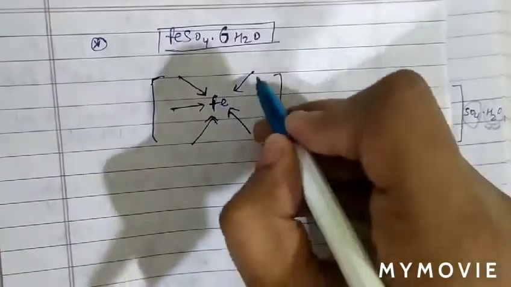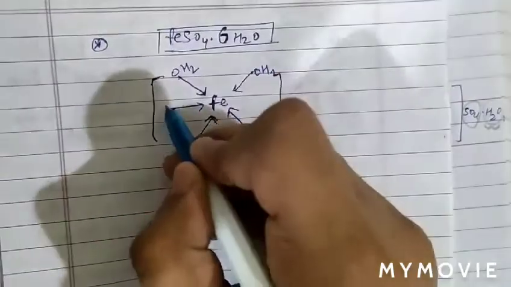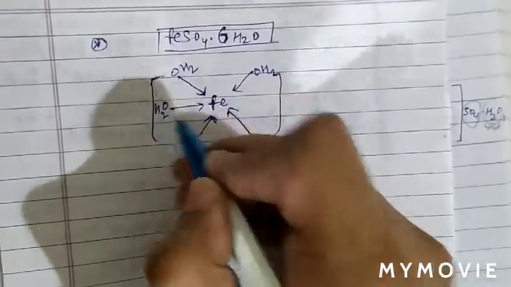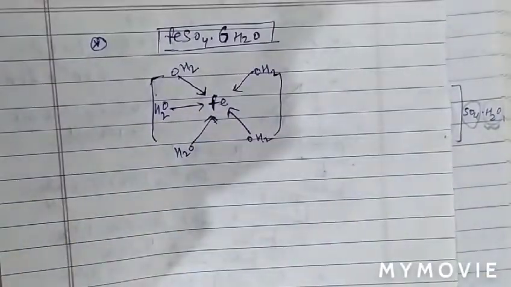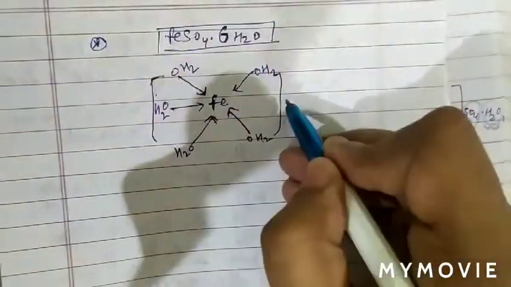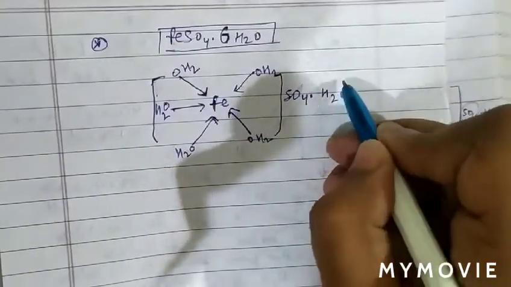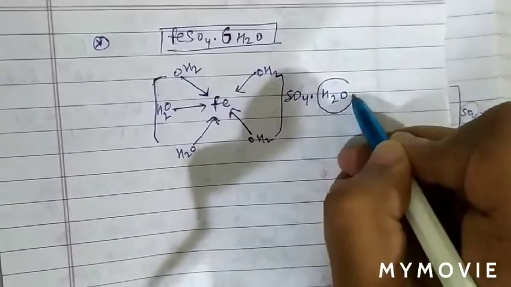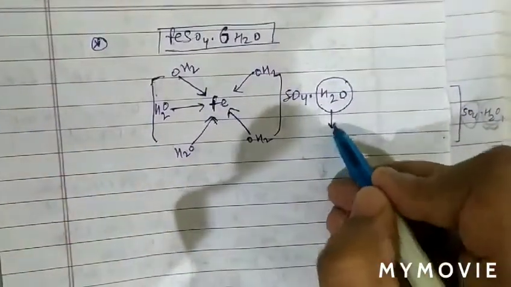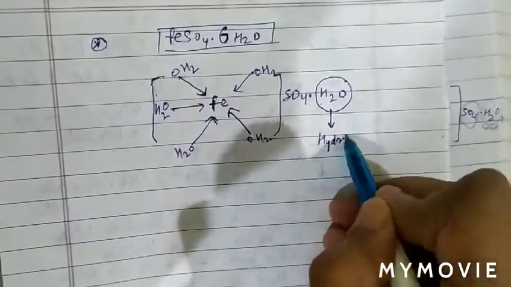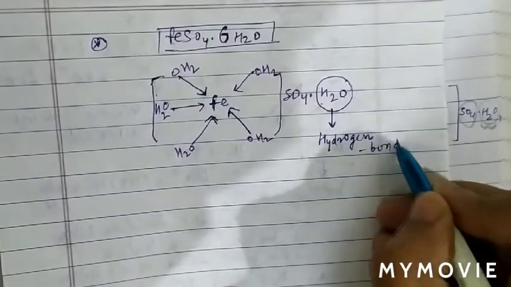So basically out of total 6 water molecules, only 5 water molecules are present inside the coordination complex. Therefore 5 coordinate bonds are formed. And SO4, then 1 water molecule is present outside, and this water molecule is hydrogen bonded. So this water molecule which is present outside is hydrogen bonded.